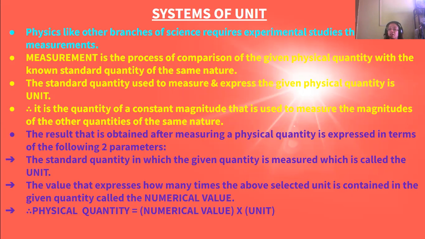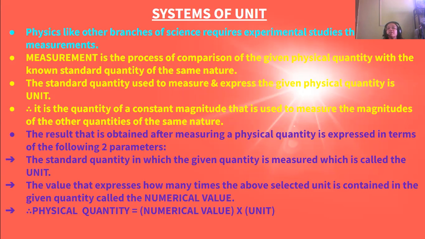Therefore, it is a quantity of constant magnitude that is used to measure the magnitudes of other quantities of the same nature. So what is a standard quantity? The standard quantity is a quantity that is constant, a constant magnitude that does not change, used to measure the magnitudes of other quantities of the same nature. The quantities are different, but they are of the same nature. If we are measuring their magnitudes, a constant magnitude is used, and that is known as the standard quantity.